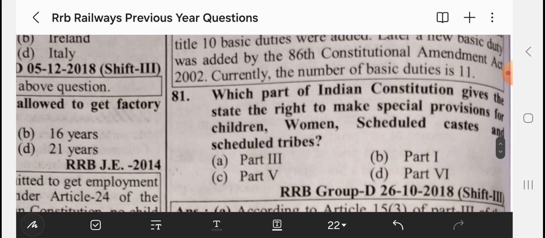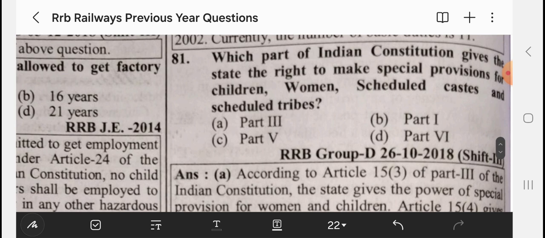Which part of the Indian Constitution gives the state the right to make special provisions for children, women, scheduled castes, and scheduled tribes? It's Part 3. According to Article 15(3) of Part 3 of the Indian Constitution, the state has the power of special provision for women and children.